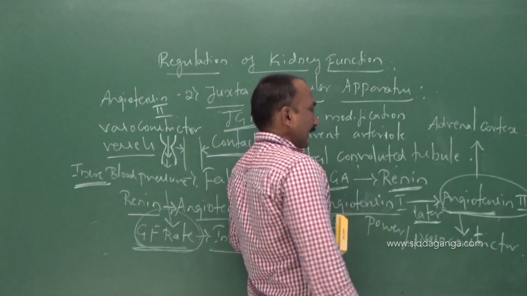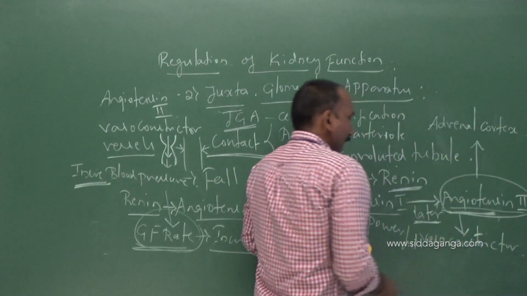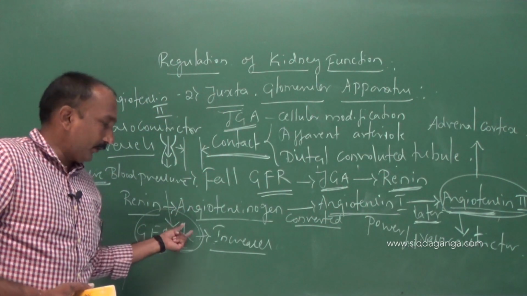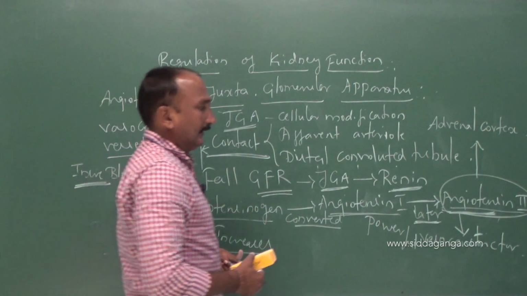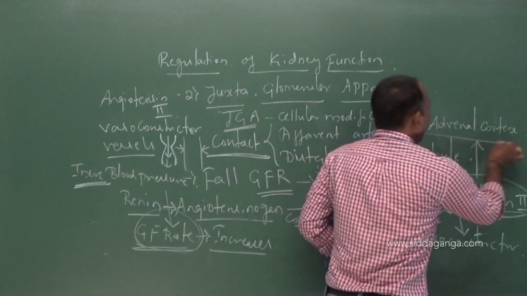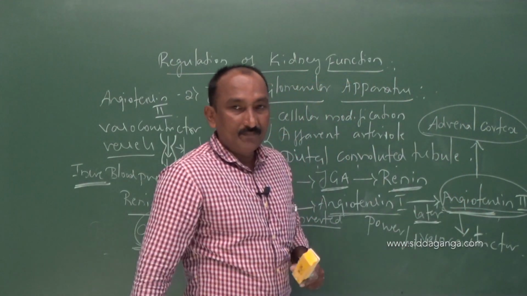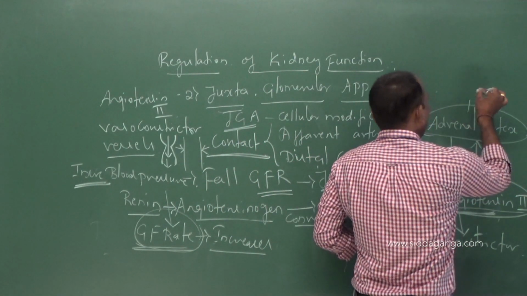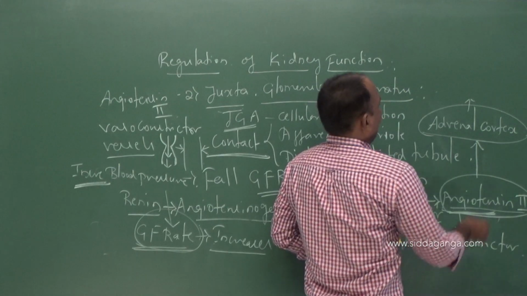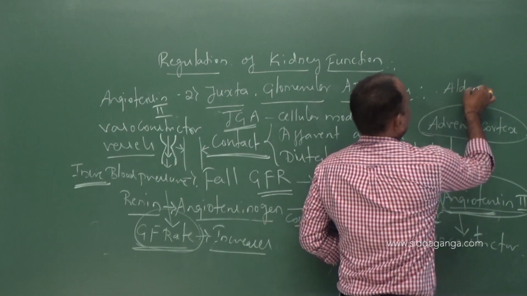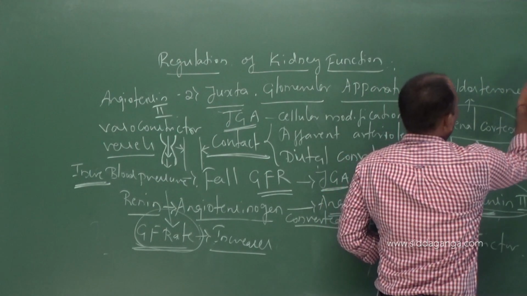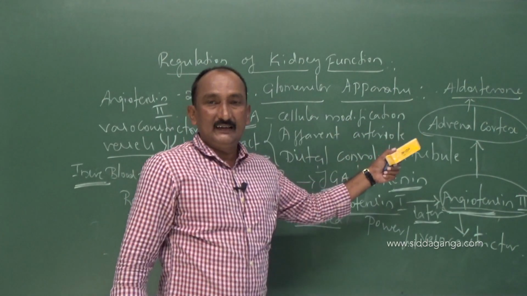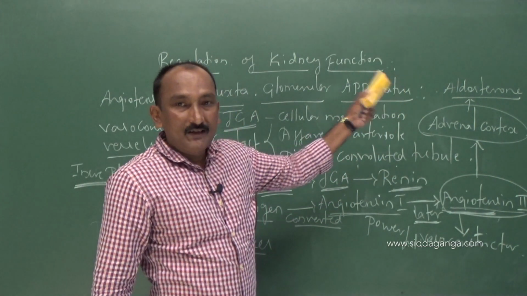Here, angiotensin 2 not only leads to the increase of blood pressure and the GFR, along with that it stimulates the adrenal cortex. As a result, the stimulated adrenal cortex releases a hormone called aldosterone.